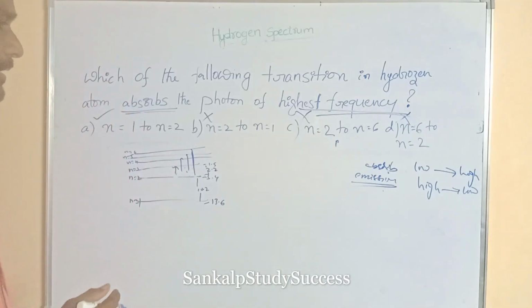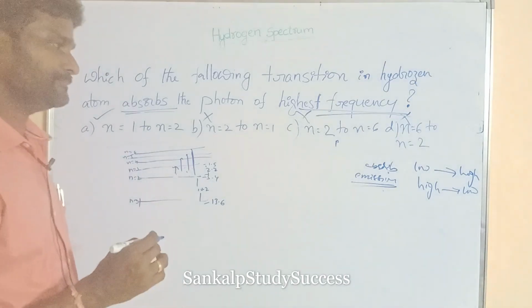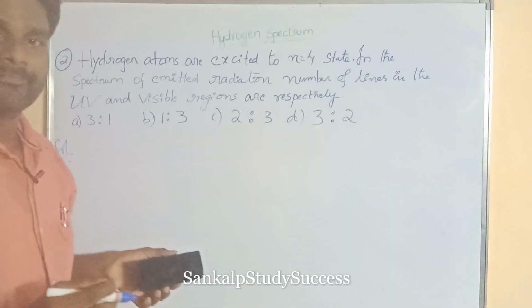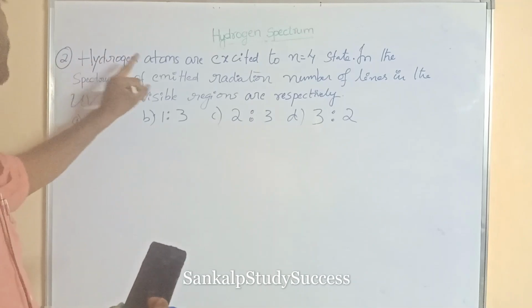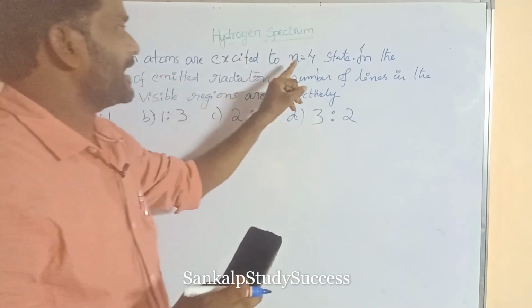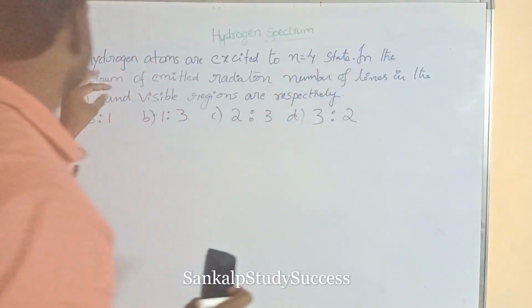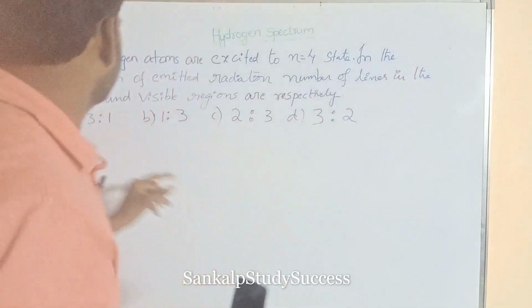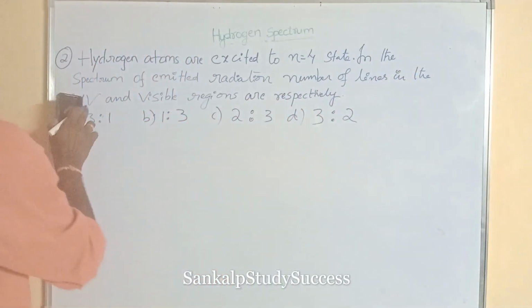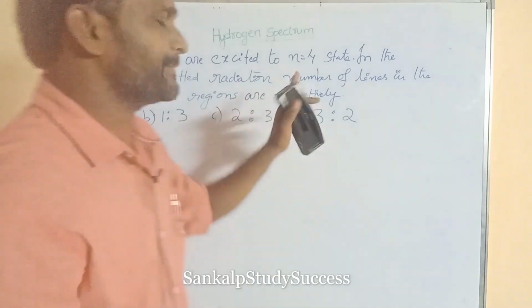Next I am going to explain another sum. So what is the sum? Hydrogen atoms are excited to the n is equal to 4 state. In the spectrum of emitted radiation, the number of lines in the UV and visible regions are respectively?